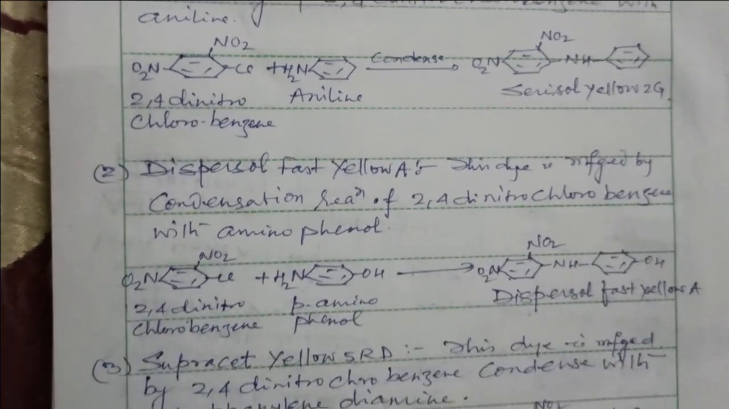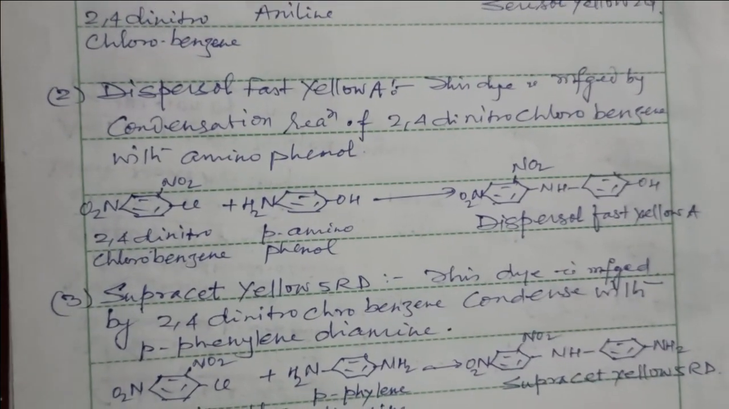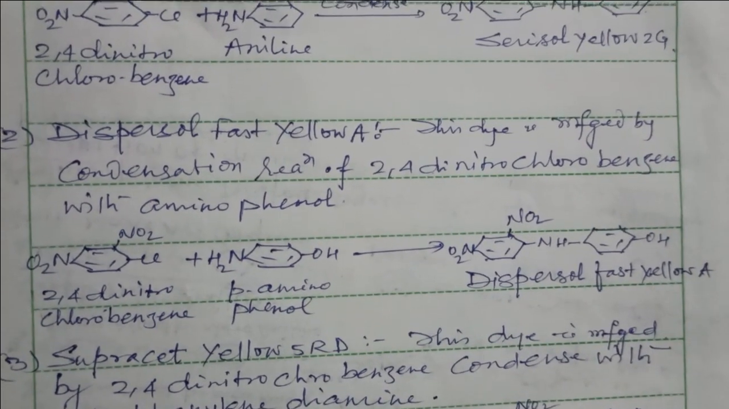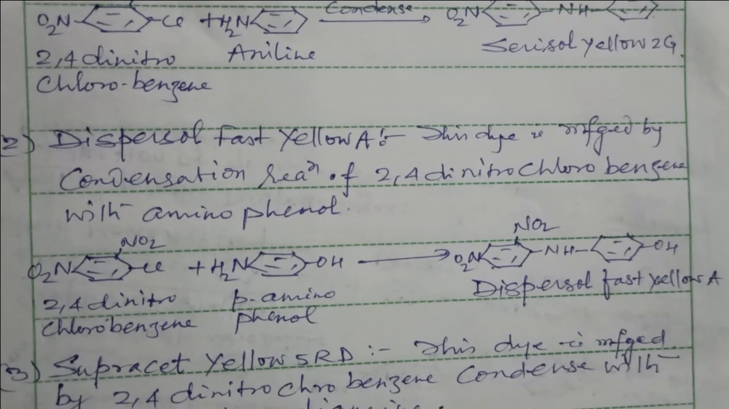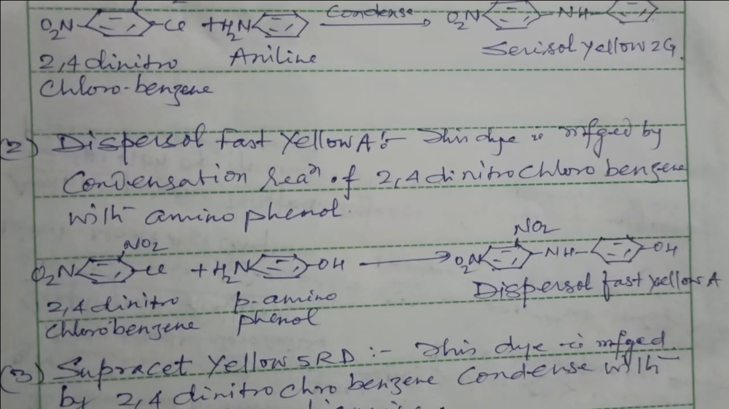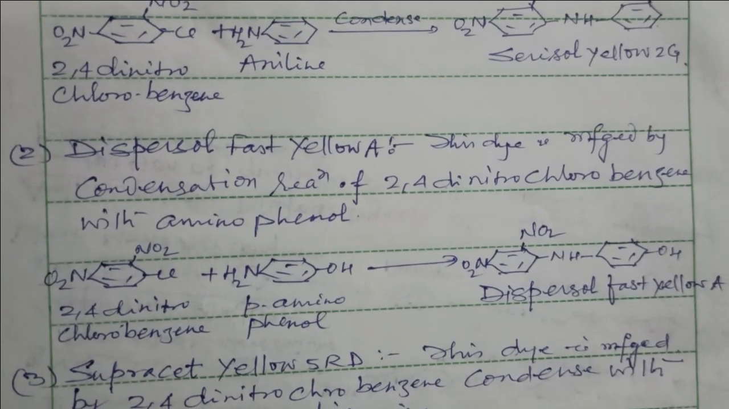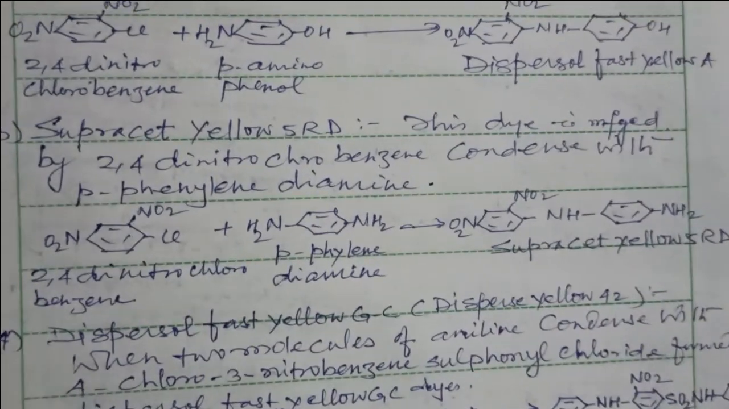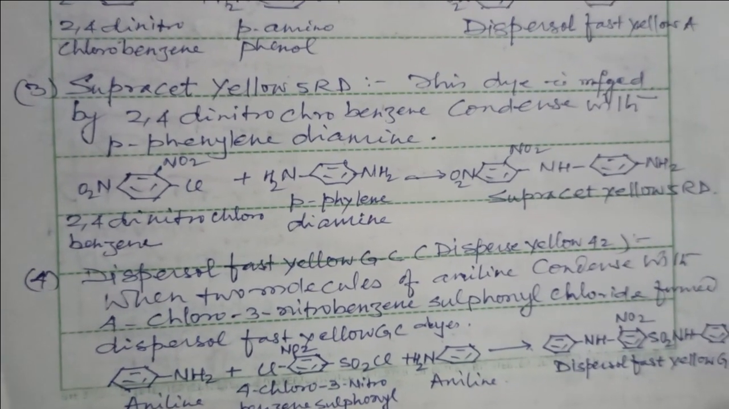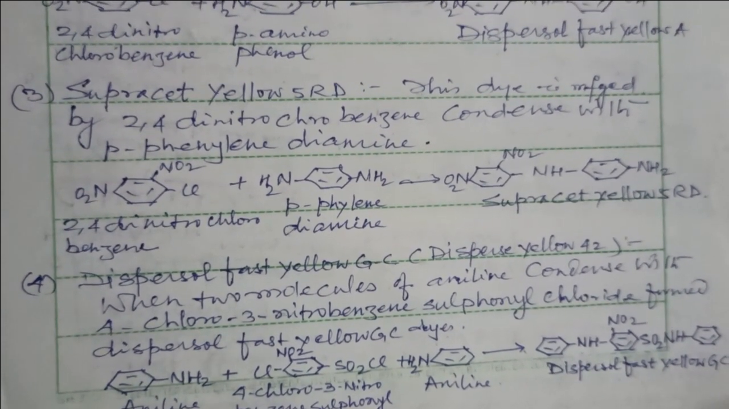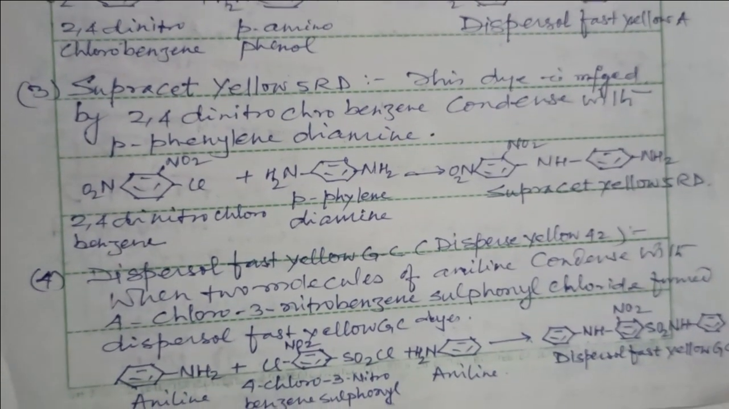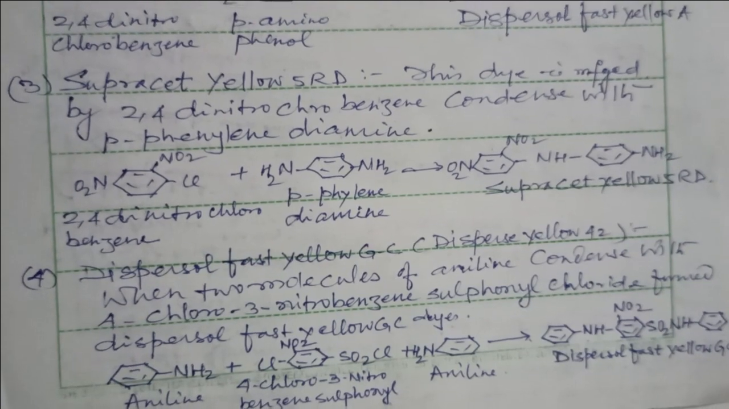Next example is Dispersol Fast Yellow A. This dye is manufactured by condensation reaction of 2,4-dinitrochlorobenzene with aminophenol. It forms the Dispersol Fast Yellow A. Next is Supracet Yellow 5RD. This dye is manufactured by 2,4-dinitrochlorobenzene condensed with para-phenylenediamine, which forms the Supracet Yellow 5RD.